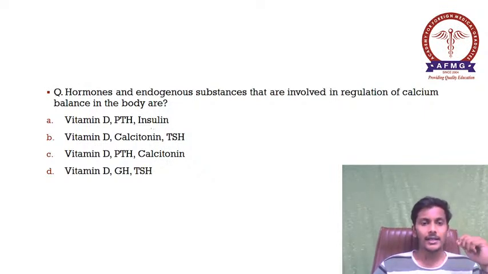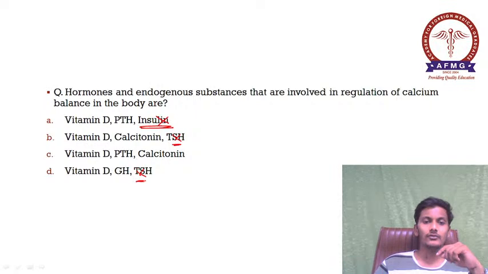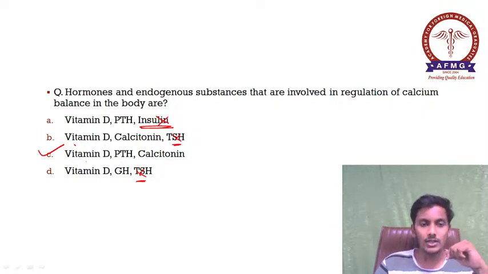Please remember, insulin is not involved in calcium homeostasis, neither is thyroid stimulating hormone. Therefore these options would be ruled out. The correct option over here was option C, and the answer was vitamin D, parathormone and calcitonin.